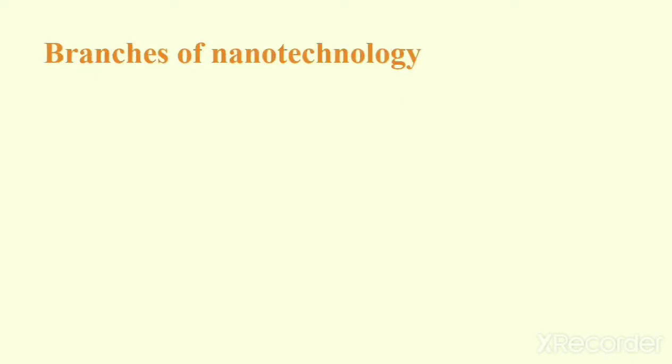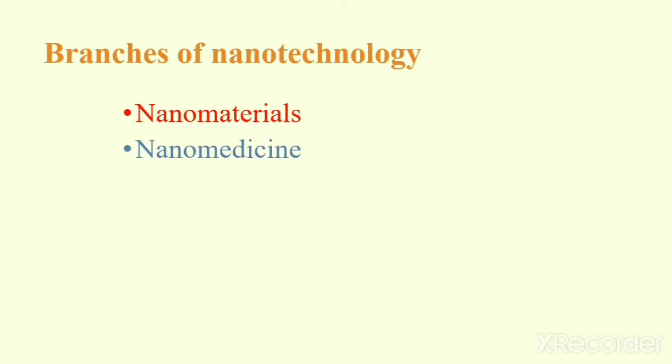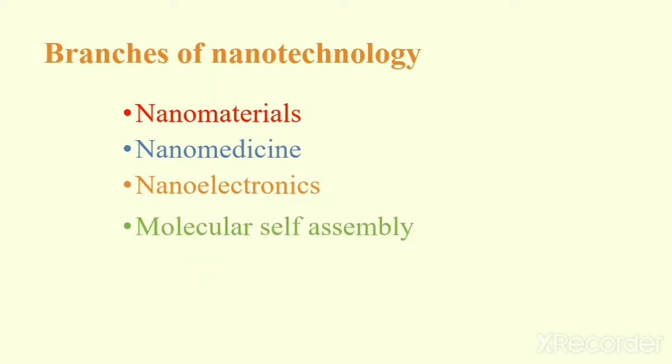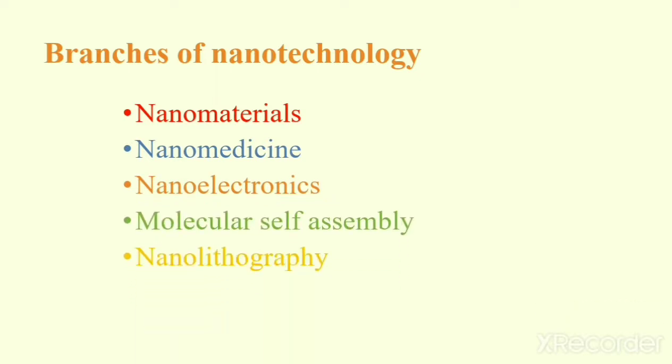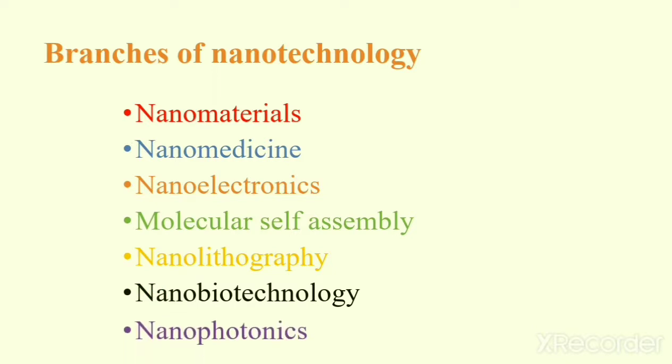What are the different branches of nanotechnology? First one, we have the nanomaterials, for example, carbon nanotubes, which we'll be discussing later in this video. Then we have nanomedicine. Nanomedicine is actually the use of nanotechnology in the prevention and treatment of diseases. For example, nanotechnology is used in drug delivery purposes, then for cancer treatments, etc. Then we have nanoelectronics, molecular self-assembly, nanolithography, nanobiotechnology, nanophotonics, etc.